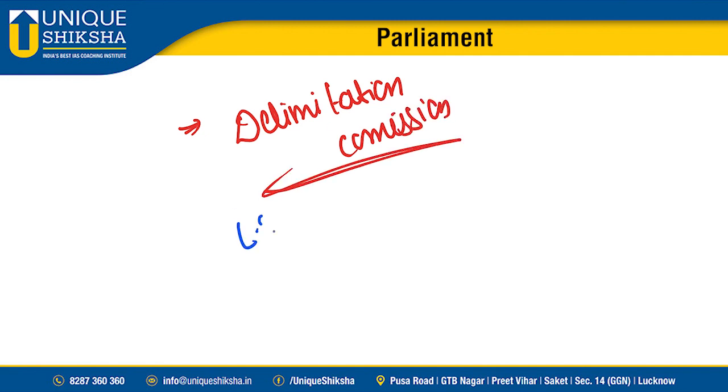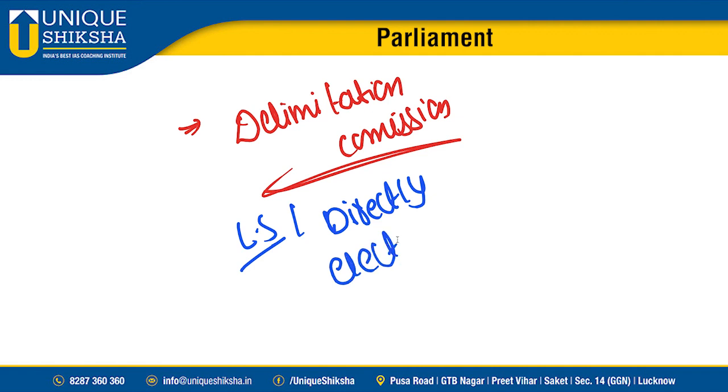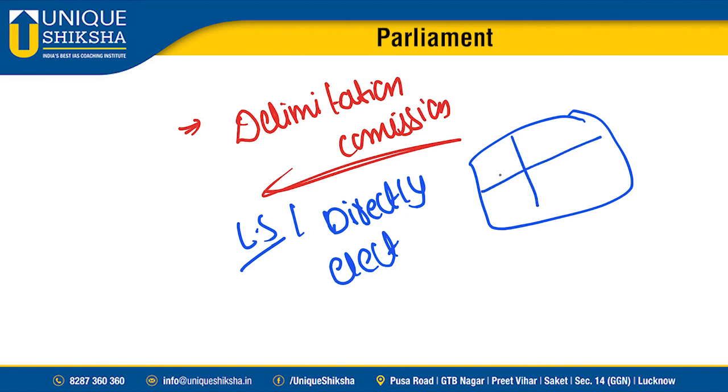What is this, sir? For Lok Sabha, people directly elect members. Directly elect. Okay. Suppose, imagine this is India. In India, all the seats are divided into what we call constituencies. One MP will be representing one constituency.